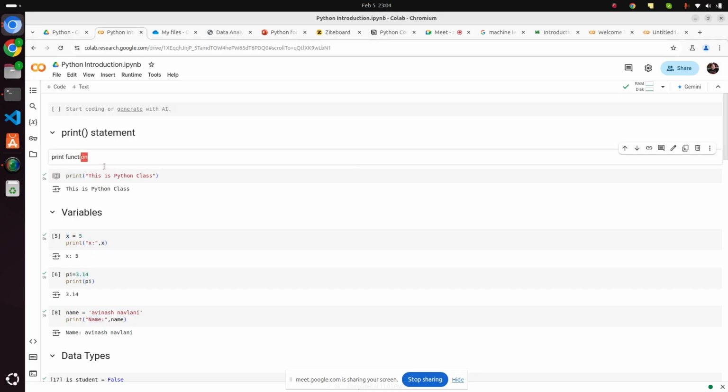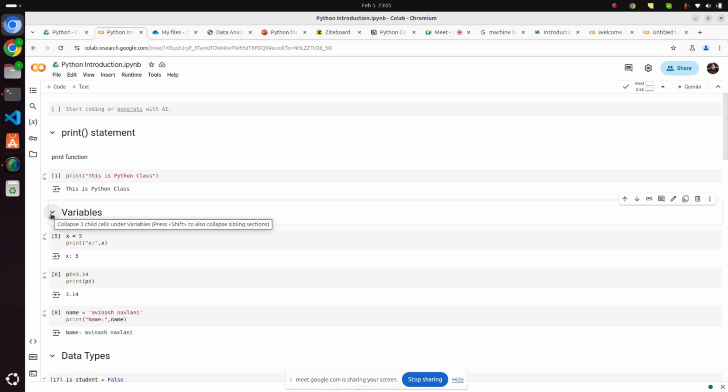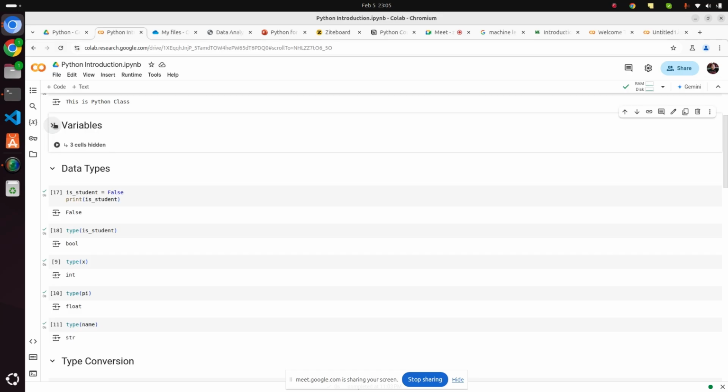Why am I adding this text? Text will make it easier to put headings here, so you can identify things easily, right? Or you can also minimize this. The 3 cells under variables, you can see, you can minimize and expand. So you can also use this feature, collapse this and expand this.